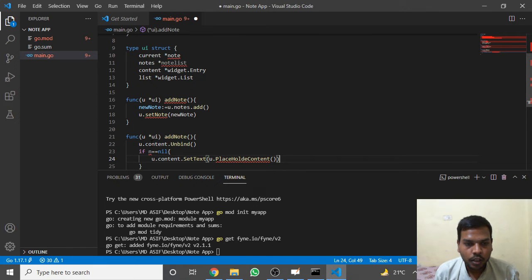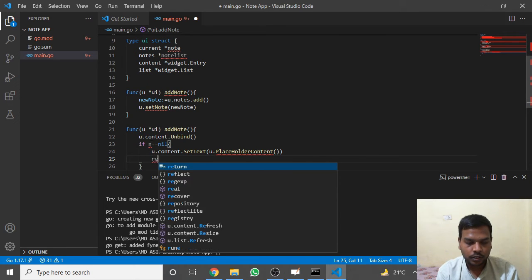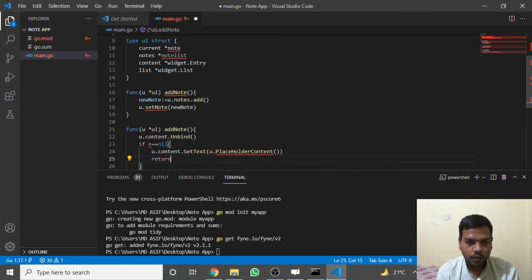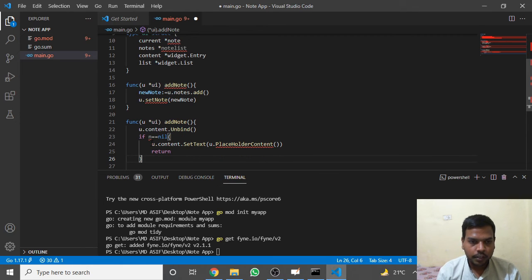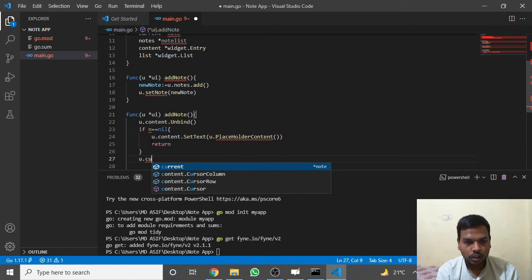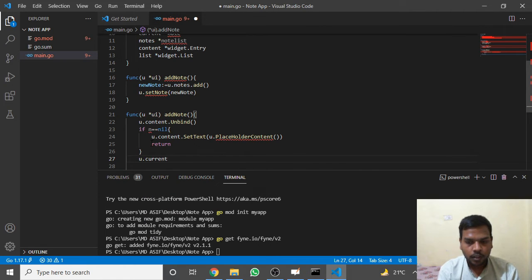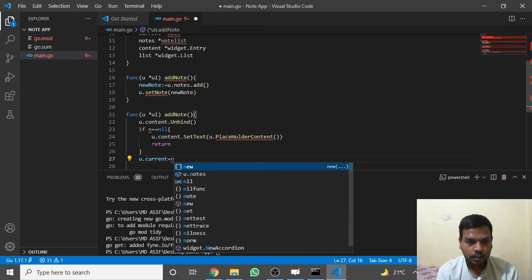So u dot content: if n is equal to nil, then u dot content set text u dot placeholder, placeholder, and return. Just call that placeholder function and return. But if it is not nil, then it will show the current node.